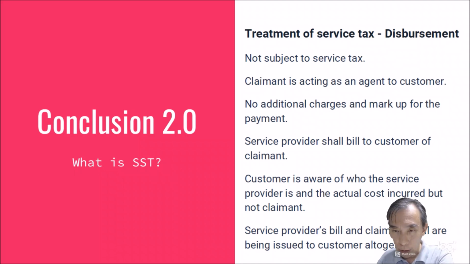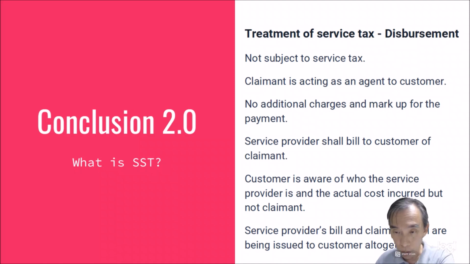No additional charges and markup for the payment. Service provider should bill to customer of claimant. That means the plumber bills direct to the owner of the house, not bill to the agency. Customer is aware of who the service provider is. That means the owner of the house knows who is the plumber and the actual cost incurred. So not the agency.